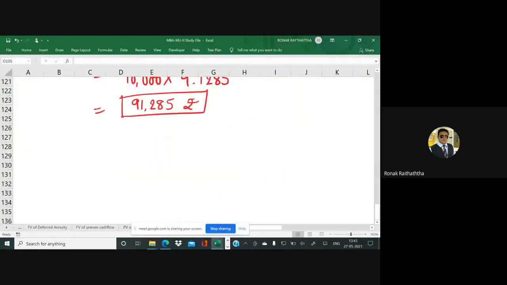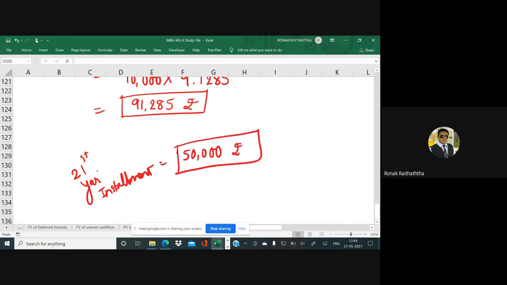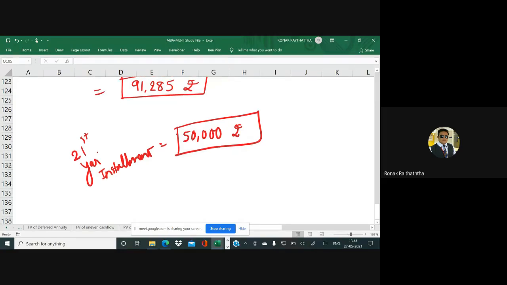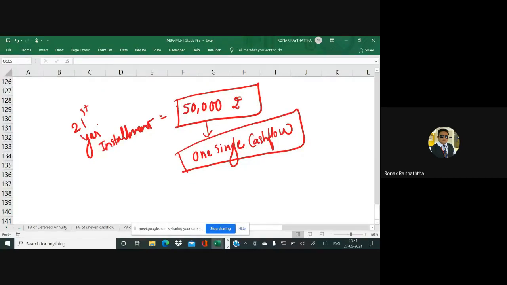So Mr. Bajrangi Bhaijan would be paying the 21st year's installment. And that would be how much? 50,000 rupees. After spending 20 years in the jail of Pakistan, he would be paying 50,000 rupees now. Okay, so sir, this can be taken as one single cash flow. Who has no one with them? Single. Single cash flow. It's not an annuity, it's not a series of transactions. It is an isolated one. Bajrangi Bhaijan would be paying in the 21st year, you know.